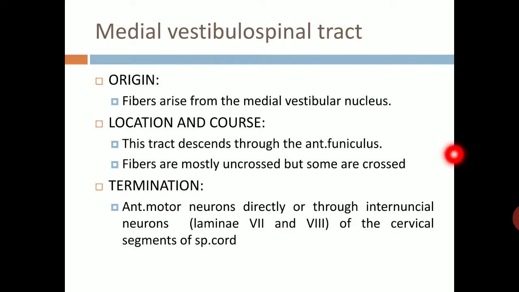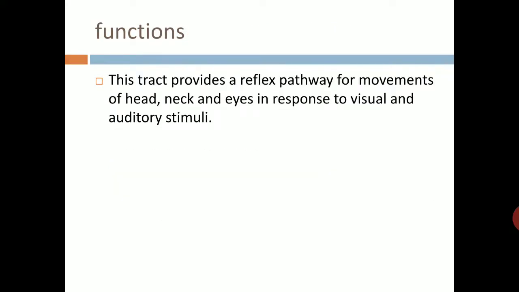Medial vestibulospinal tract. Origin: fibers arise from the medial vestibular nucleus. Location and course: this tract descends through the anterior funiculus of the spinal cord and fibers are mostly uncrossed but some are crossed. Termination: anterior motor neurons directly or through internuncial neurons, lamina 7 and lamina 8 of the cervical segment of the spinal cord. Functions: this tract provides a reflex pathway for movement of head, neck and eyes in response to visual and auditory stimuli.